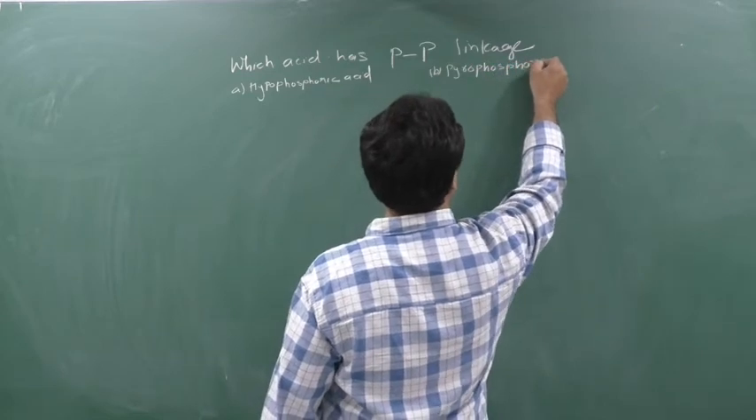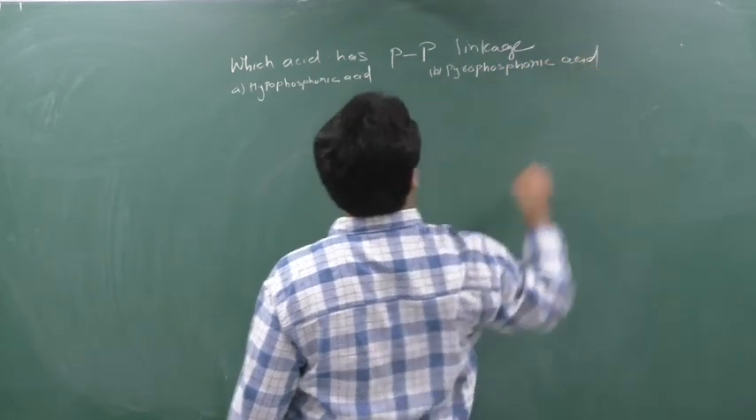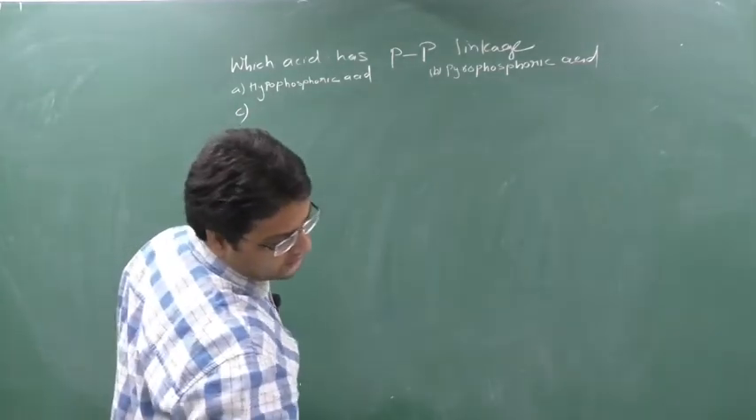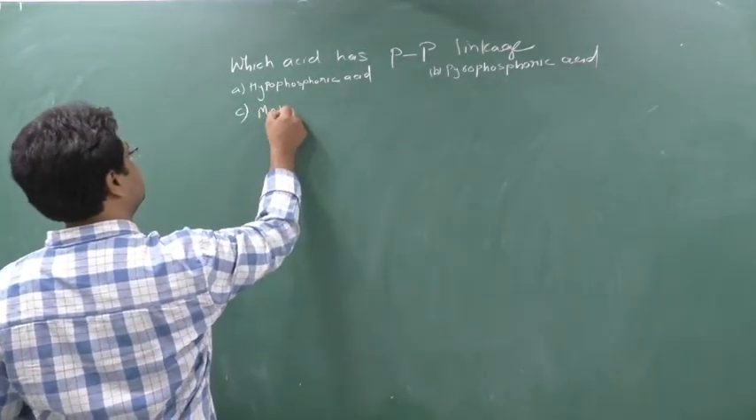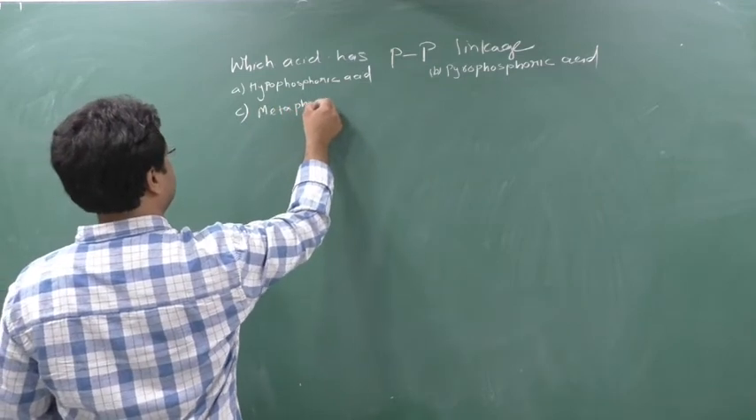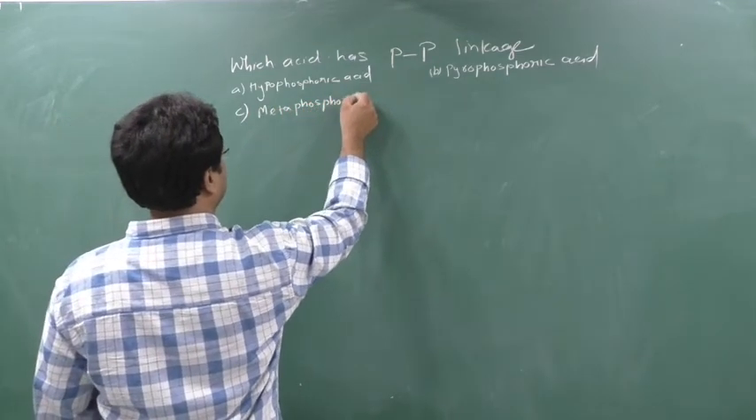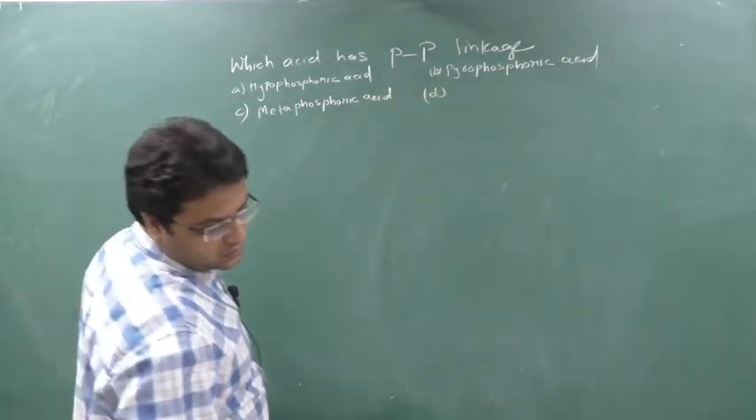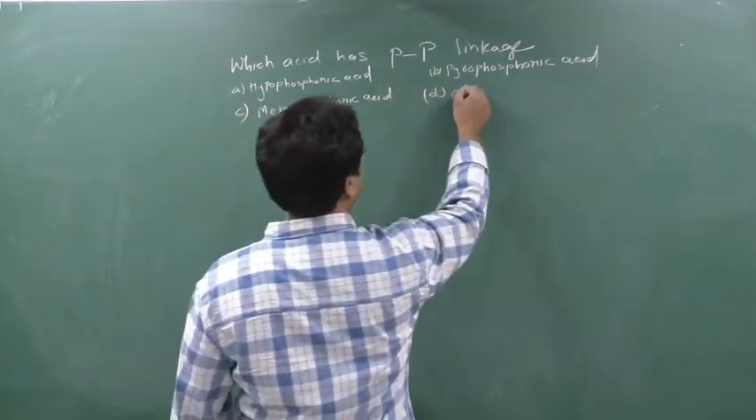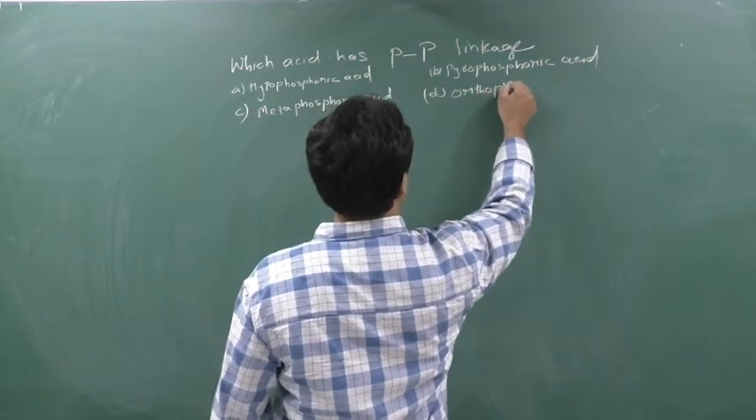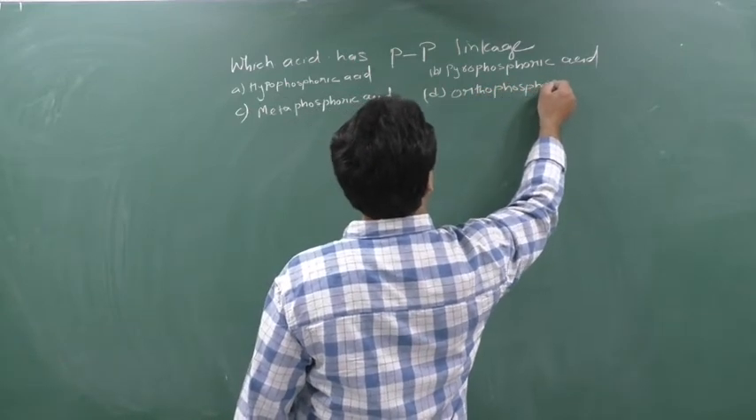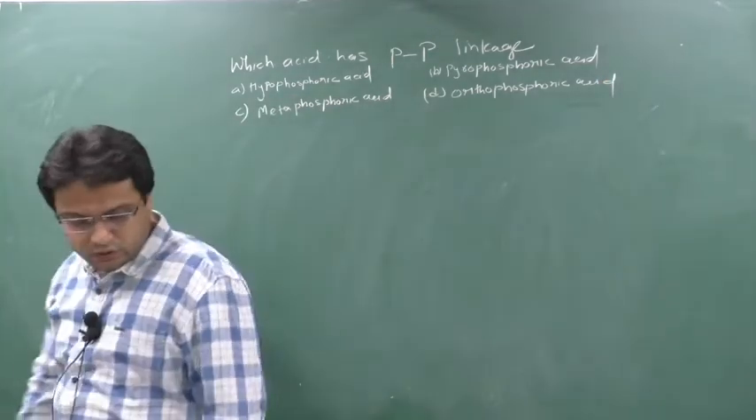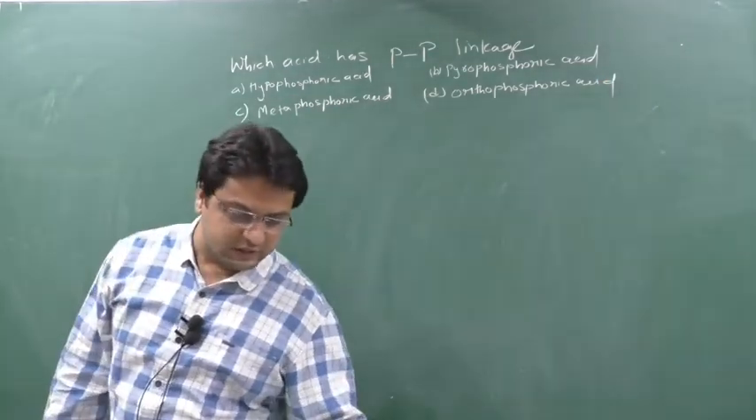Pyrophosphoric acid. And option C is metaphosphoric acid. Option D, orthophosphoric acid. Clear? So we'll see one by one the structures and we'll see where there is a PP linkage.